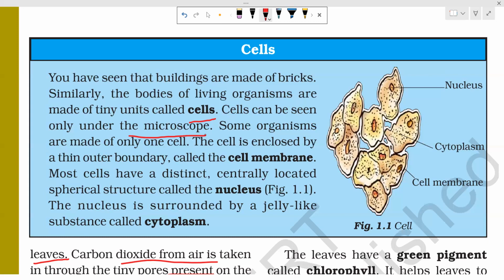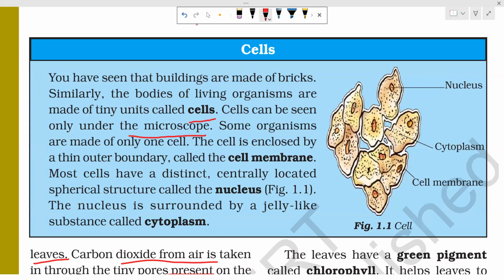Some organisms are made up of only one cell. One cell organisms are called unicellular organisms. Listen to me carefully, you can note it down. One cell organisms are called unicellular organisms. More than one cell, multicellular organisms.